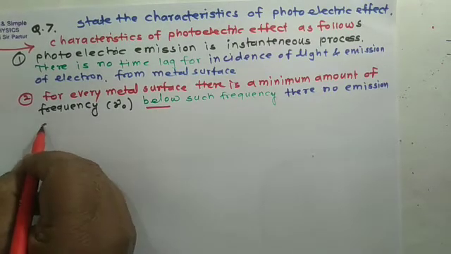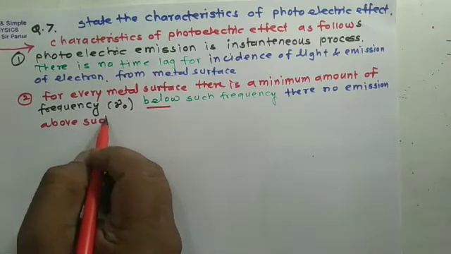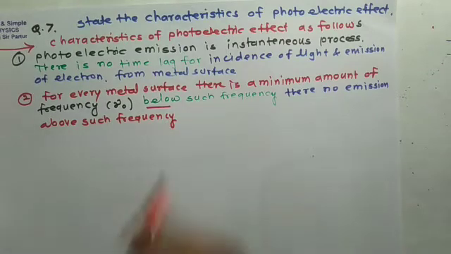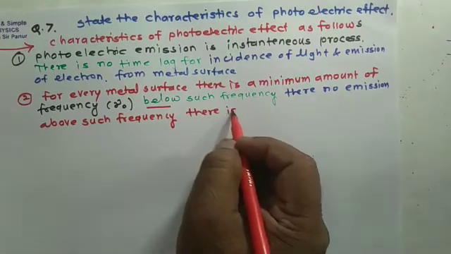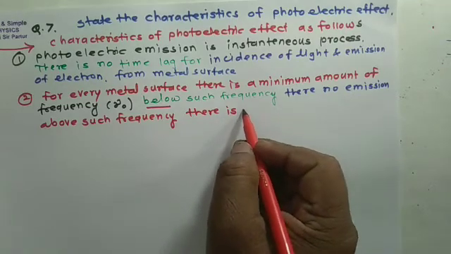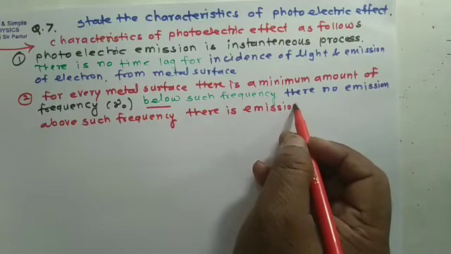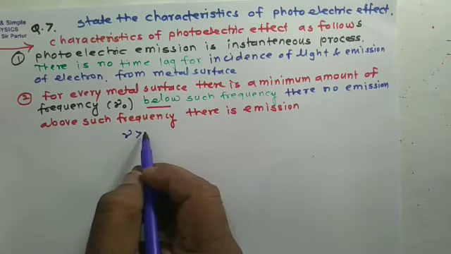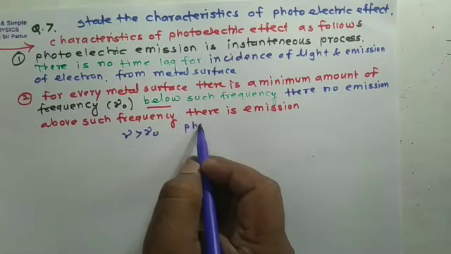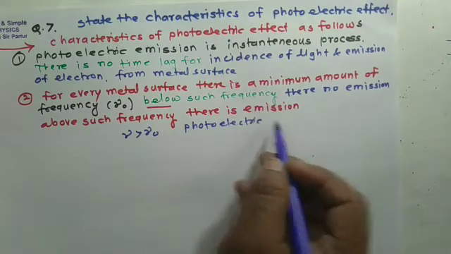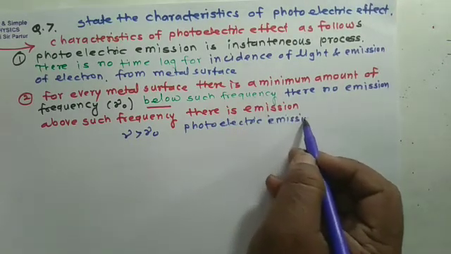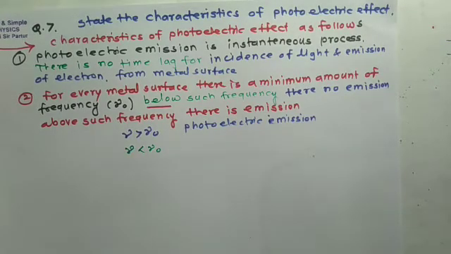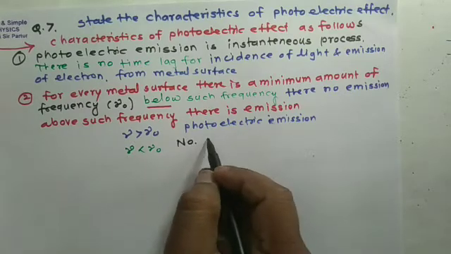But above such a frequency there is emission, that is electrons are emitted. So we say that if nu is greater than nu zero, photoelectric emission is there. But if nu is less than nu zero, there is no photoelectric emission.